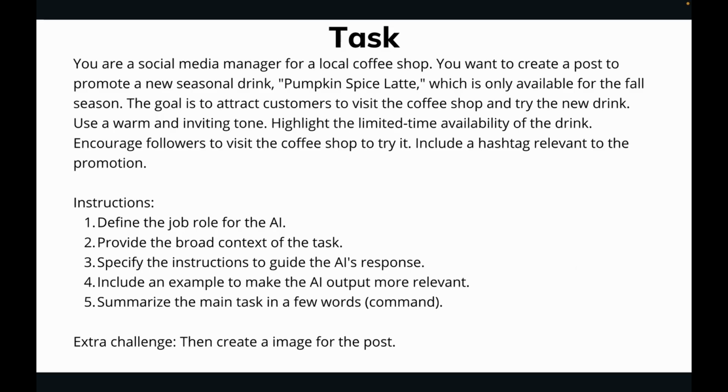So here's the context. You're a social media manager for a local coffee shop. You want to create a post to promote a new seasonal drink, our new pumpkin spice latte, sounds delicious, which is only available for the fall season. The goal is to attract customers to visit the coffee shop and try the new drink. Here are our instructions. Use a warm and inviting tone, highlight the limited time availability of the drink, and encourage the followers to visit the coffee shop and try it. Include a hashtag relevant to the promotion.